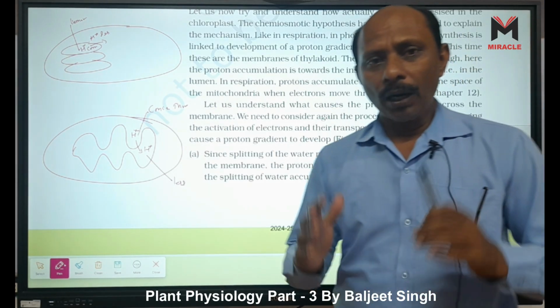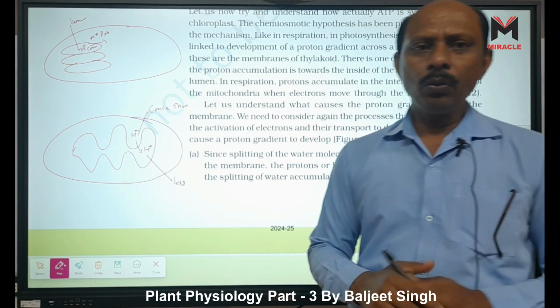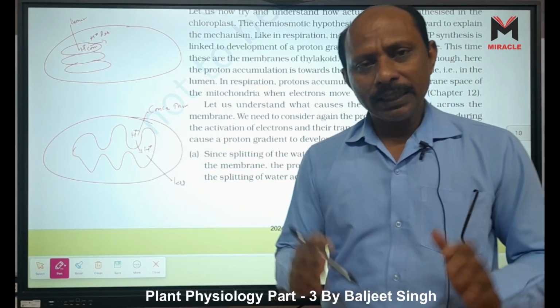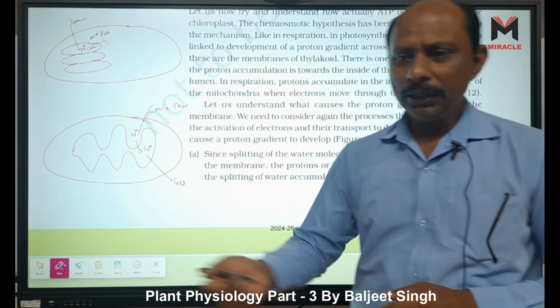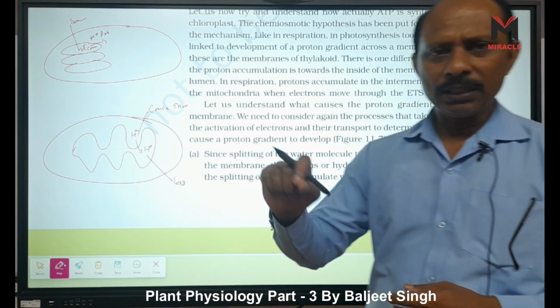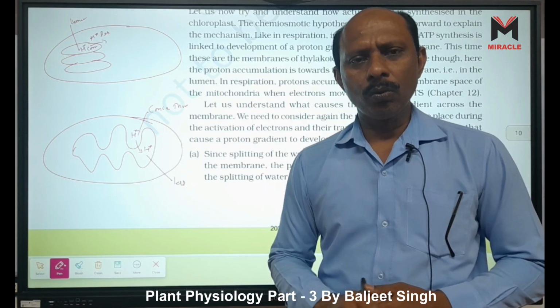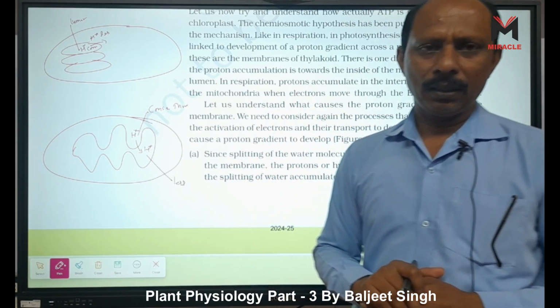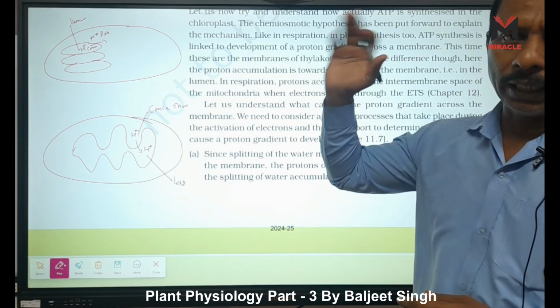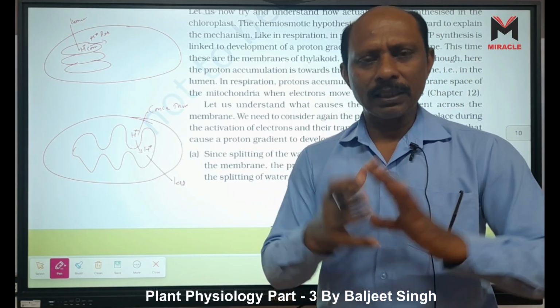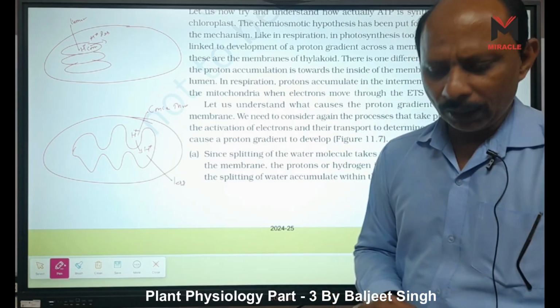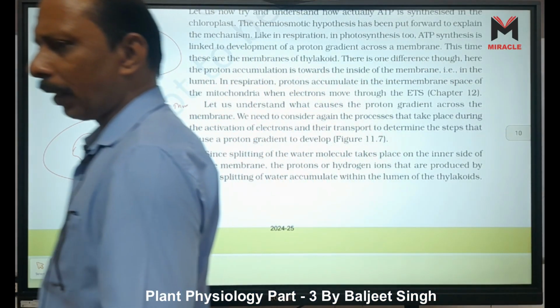When water splits, it breaks into H plus and OH minus. The H plus accumulates inside the lumen. The OH minus binds with another OH and forms one H2O molecule, and oxygen gas is released, which means it goes outside the chloroplast. This H plus ion accumulates inside the lumen. That is the first step.